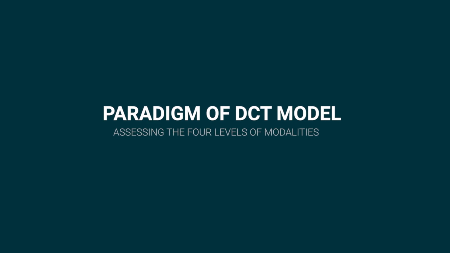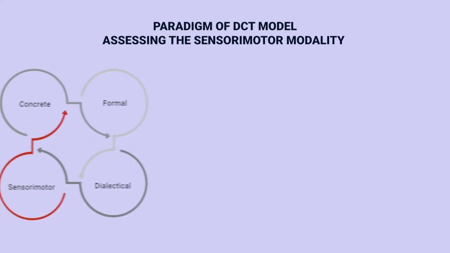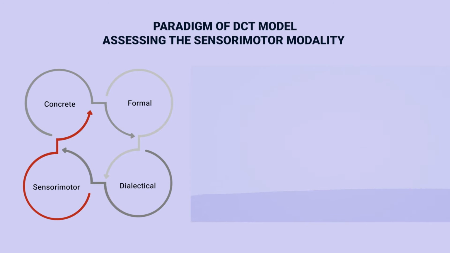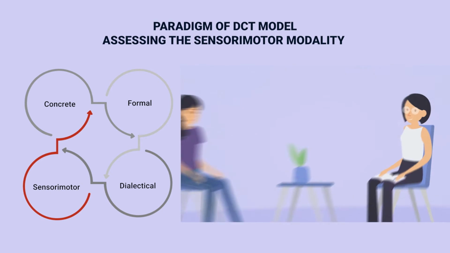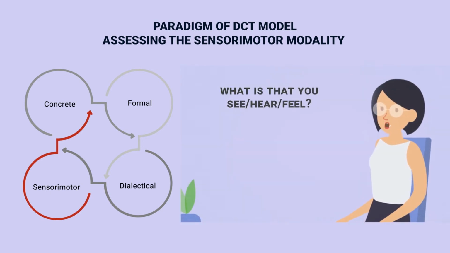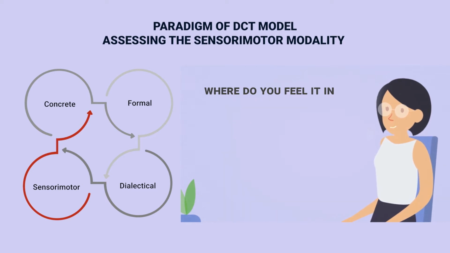The paradigm deals with assessing the four levels of modalities. On to the way of assessing the sensory motor modality. During the initial assessment, the student is given instructions to create an image related to the presenting problem. After the image is generated, a sequence of questions like what is it that you see, hear or feel, and where do you feel it in your body?